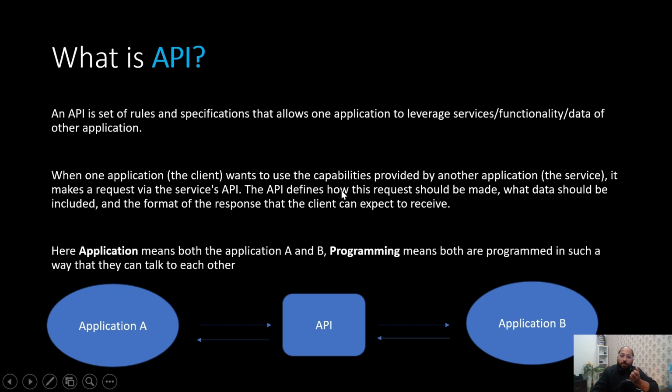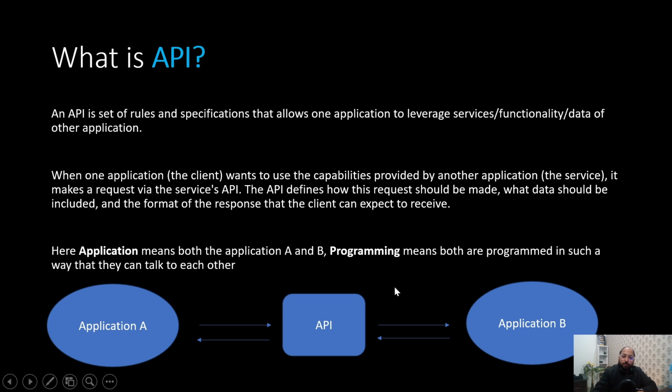Now this API, which is provided by IRCTC, will have some specification of how it is going to accept the request and how it is going to deliver the response back to the client, that is PhonePe, Paytm, and Confirm Ticket in this case, right? So let us try to understand this. The API defines how the request should be made, meaning in which format we need to send the request and what data should be included, and the format of the response that the client can expect to receive, right?